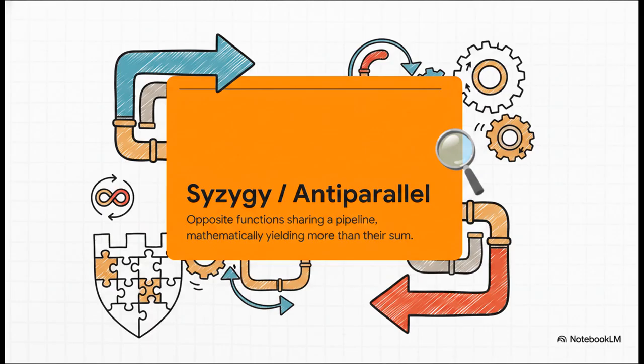In these modules, the term syzygy is defined as the perfect alignment of components. But here is the magnificent irony of the math. To achieve perfect alignment, the components must be anti-parallel. They have opposite functions, opposite spin pairings, yet they share the exact same pipeline. The theorem formally proves that this specific anti-parallel clash is actually the absolute ground state of maximum efficiency.